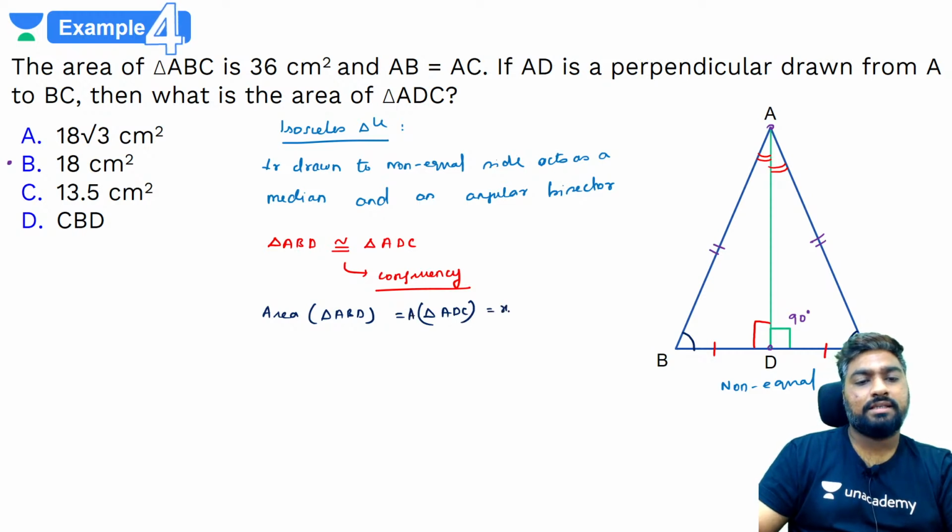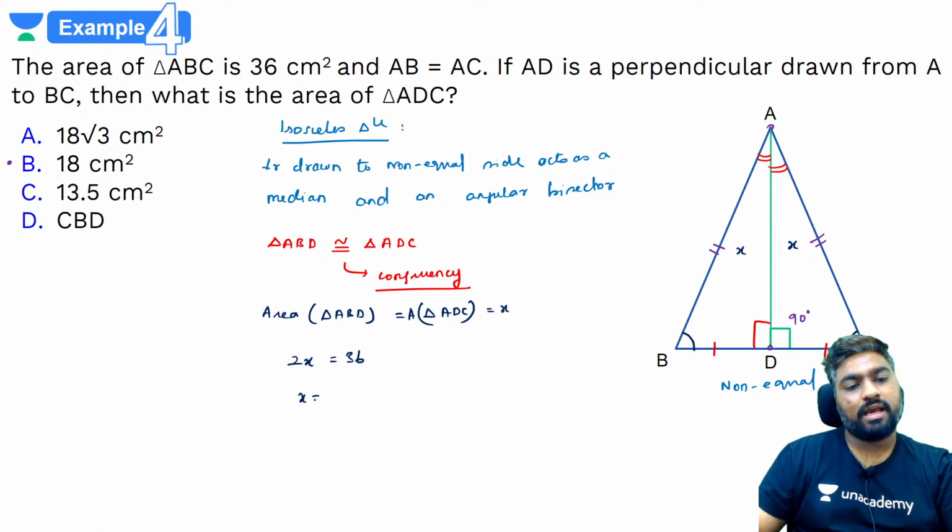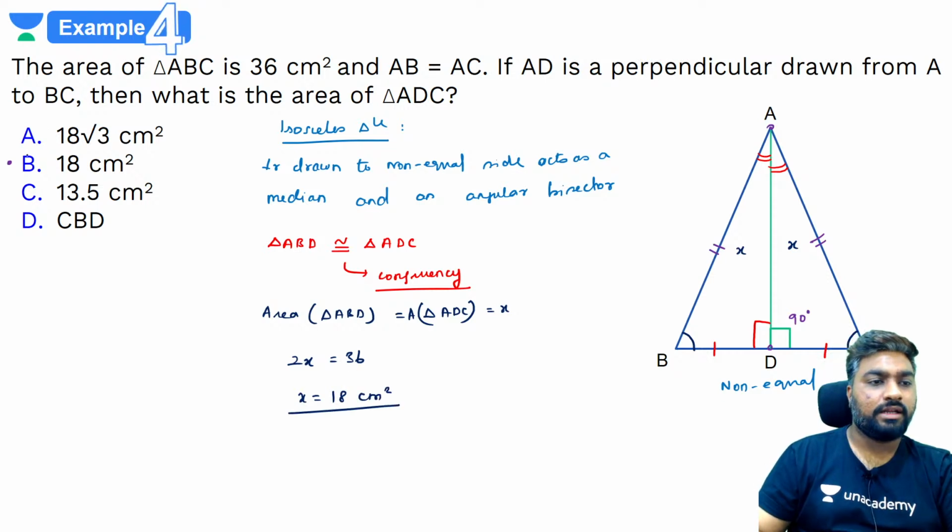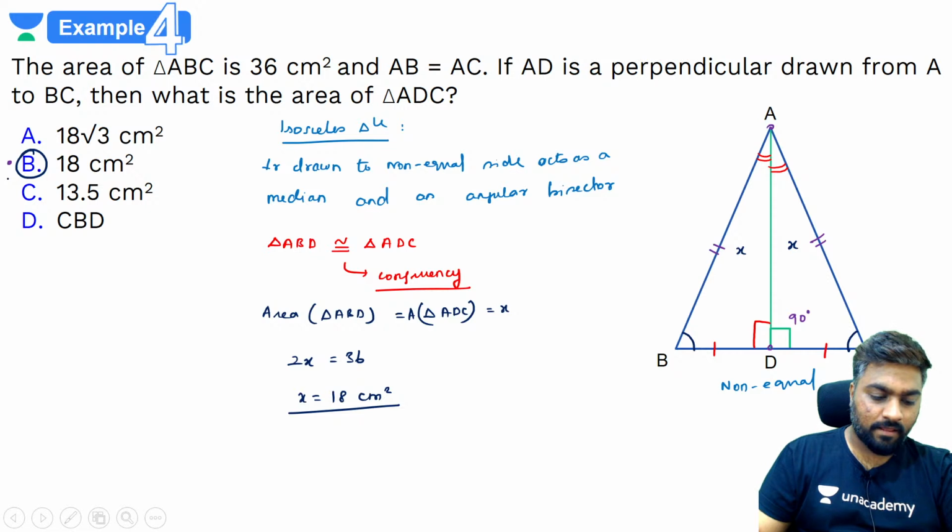If I take it as x, then this is x, this is x. In the question it's given that the total area of the entire triangle, 2x, is 36. So what will be x? 18 centimeter square. Got it? Yes.